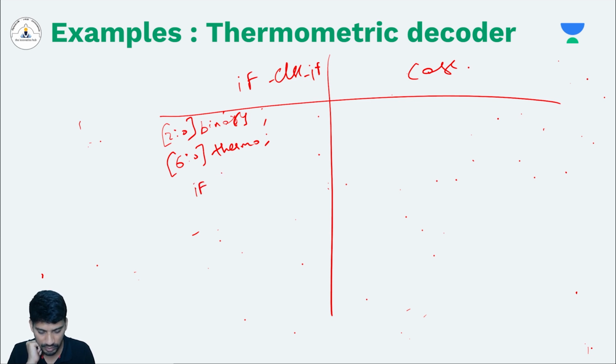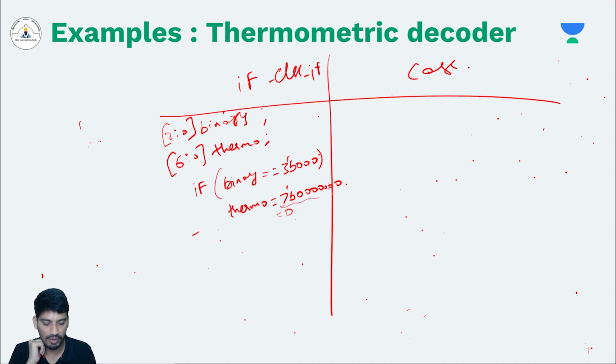If my binary is equals to 3-tick binary of 000, then my thermo output should be a 7-tick binary of all zeros. Right? I can write 7 zeros or single zero will also be fine. Directly you can write thermo is equals to 0 or I can write 7-bit all 0.